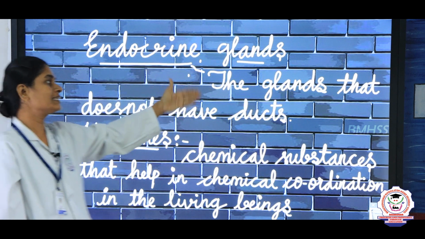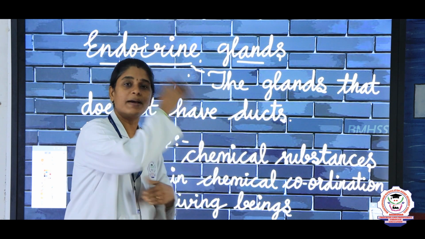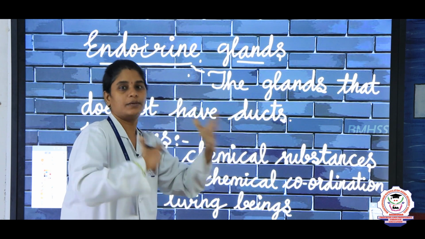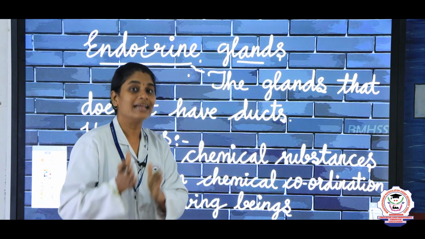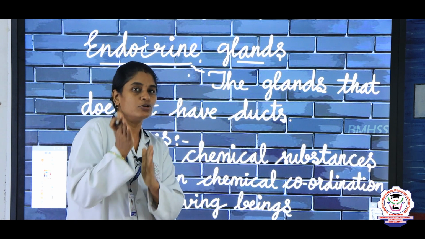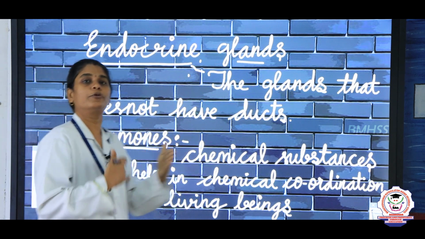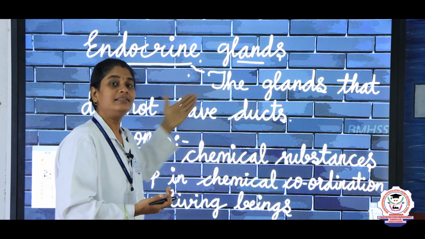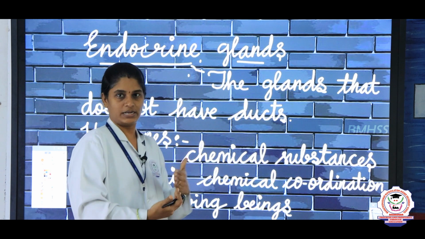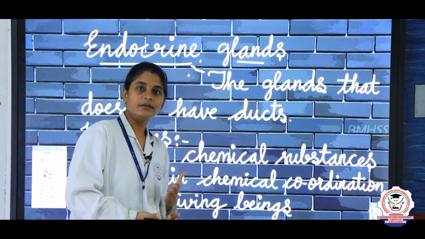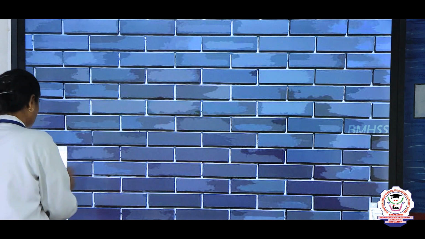So, what are endocrine glands? These glands are known as ductless glands, and whatever secretion is secreted by the endocrine glands is directly poured into the bloodstream. Okay. And what are exocrine glands? Exocrine glands are ducted glands. Mostly they produce enzymes that help in digestion. And what are hormones? Hormones are produced by the endocrine glands, and these hormones are the chemical substances that help our body to do the chemical coordination inside the body of living beings, right. So, this is the definition of hormones and endocrine glands.